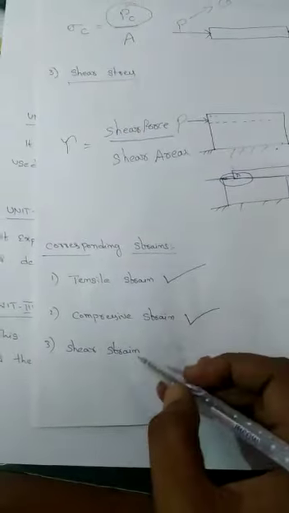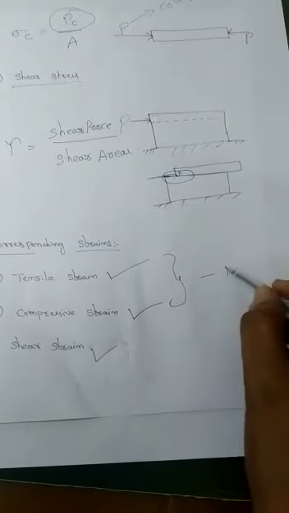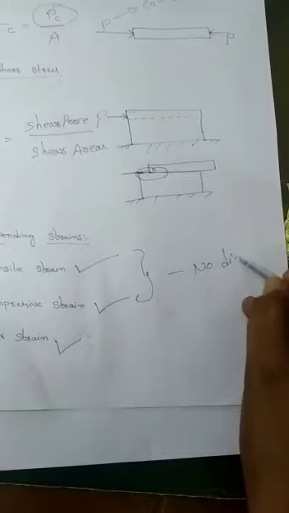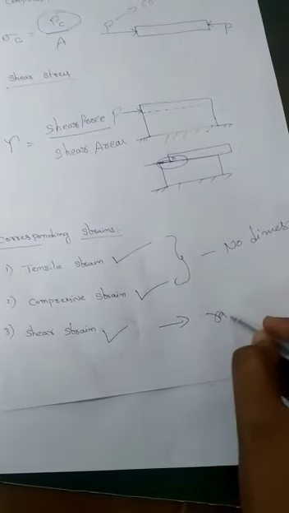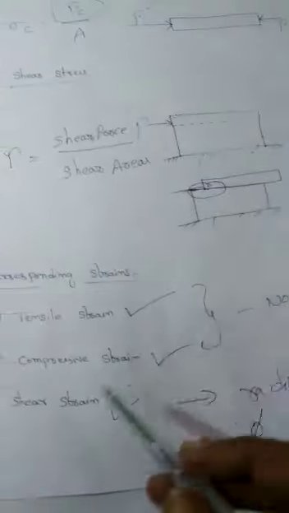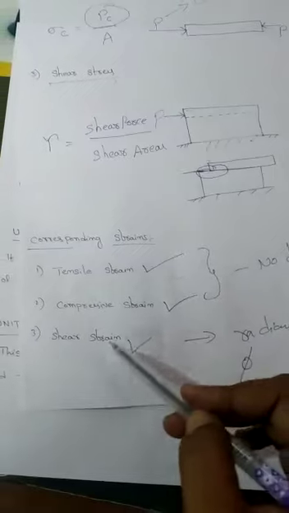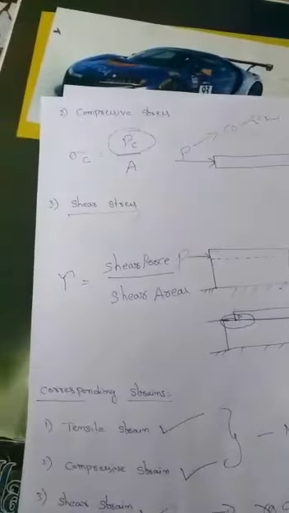In case of shear stress, shear strain will be formed. These two are dimensionless quantities, but this one has dimensions of radians. Okay, radians. These two have no units, and shear strain has the units of radians. Okay, so these are the different kinds of strains.